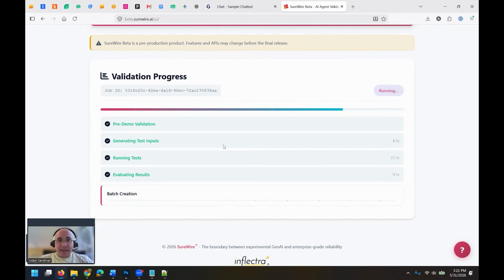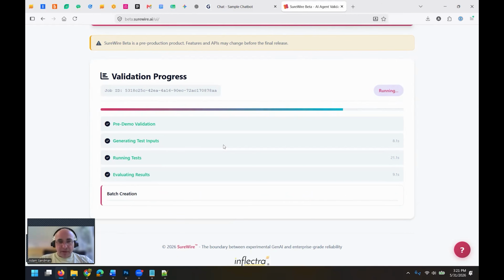Notice it is generating dynamically all the inputs. I'm not having to generate test data. I'm not generating conversations. It's doing this dynamically based on my test plan. If I change my test plan, if I was to say, I want to test this chatbot to make sure it doesn't leak confidential information, I could have added that to the test plan, and that would change the inputs it creates. And it's using the concept of what's called LLM as a judge to both do the judging and the creation of these dynamic inputs.